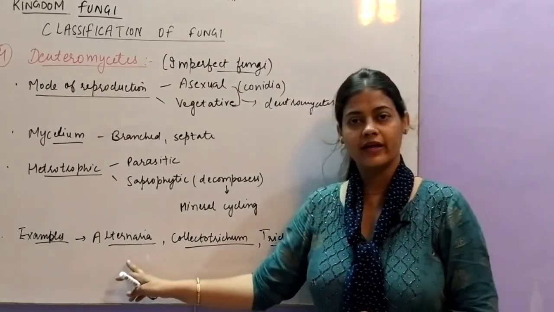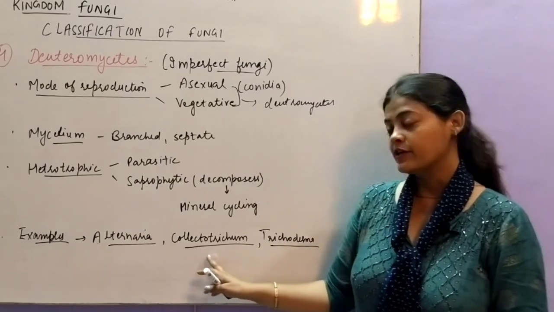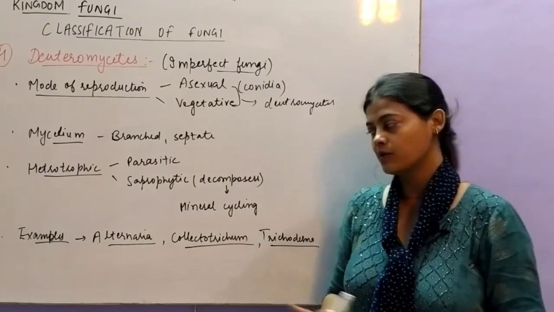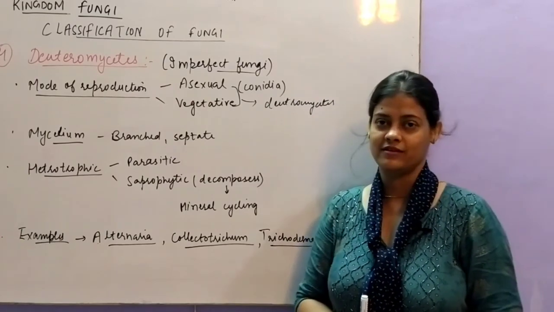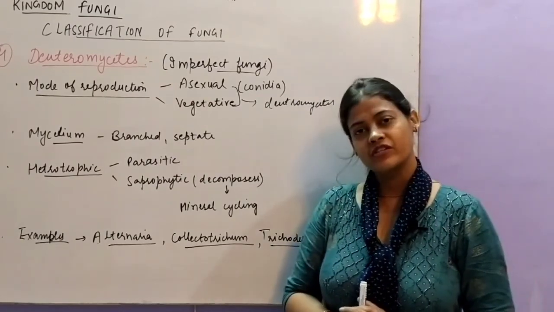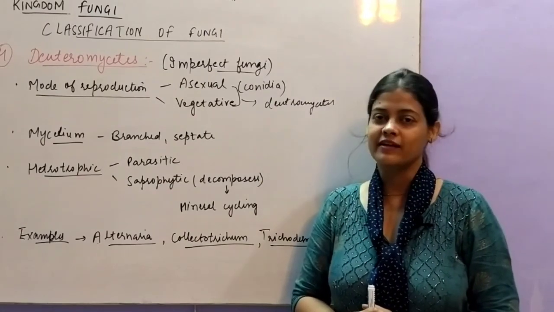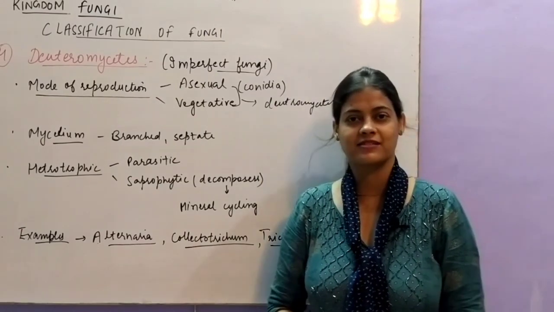Examples are Alternaria, Colletotrichum and Trichoderma. These three are given in your NCERT book, so you have to do only these three. So this is all about kingdom fungi. Now we are finished with kingdom fungi. Next we will start with kingdom Plantae in the next class. Thank you.